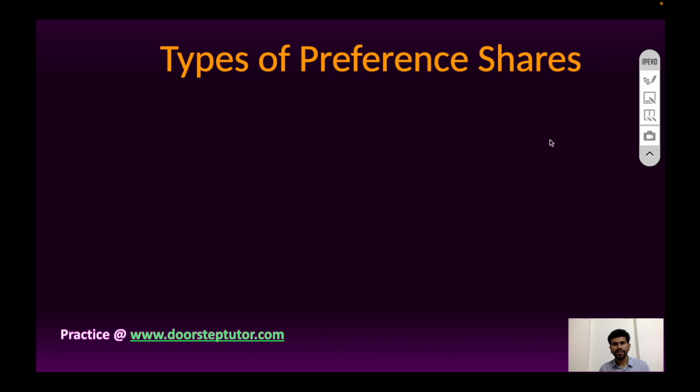So we have discussed the meaning of capital, meaning of share capital, types of share capital, meaning of shares, types of shares, meaning of equity shares, types of equity shares, meaning of preference shares, types of preference shares. So, based on the features of equity shares and preference shares, let's discuss the difference between equity shares and preference shares.